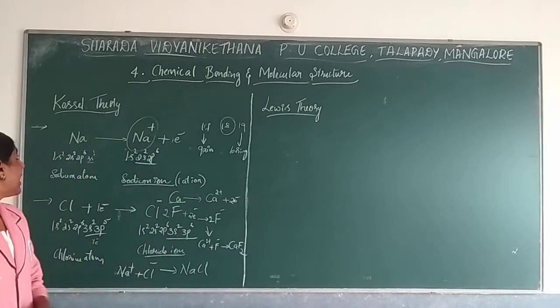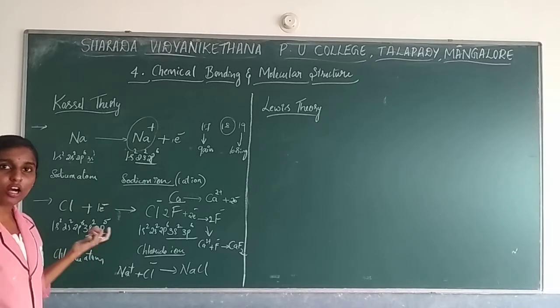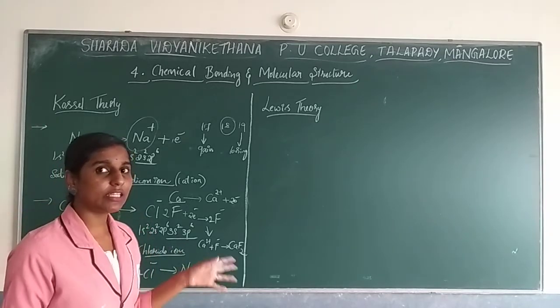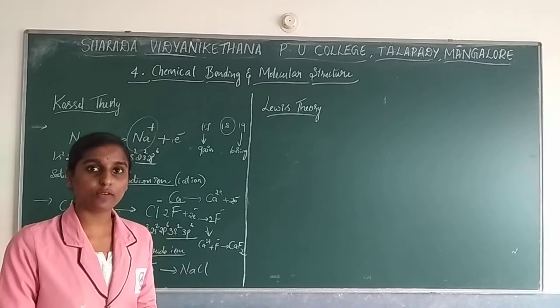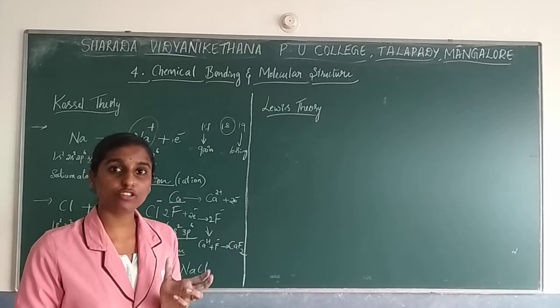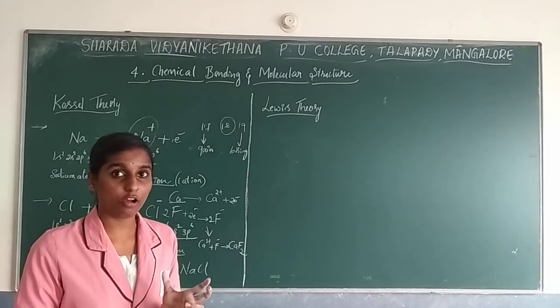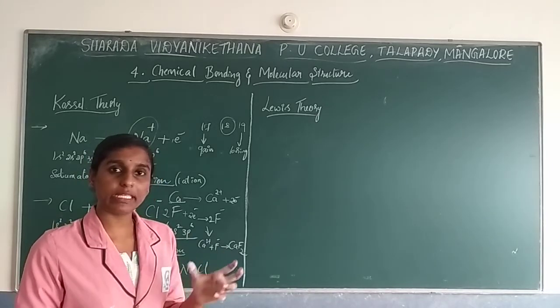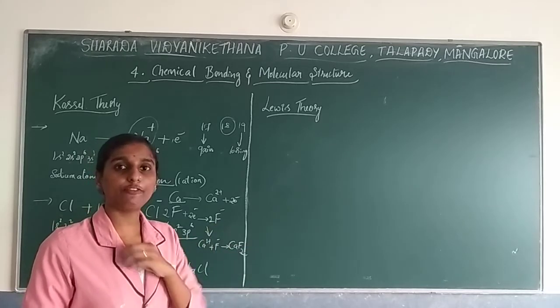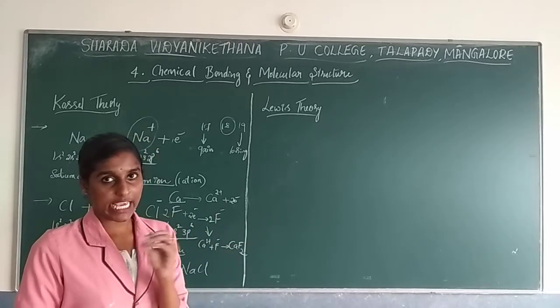According to this theory, just to attain the 8-electron configuration, elements can lose electrons as well as gain electrons by forming a chemical bond. Electrostatic force of attraction, a strong force of attraction, will be there between them, so they hold with one another and a molecule is formed.